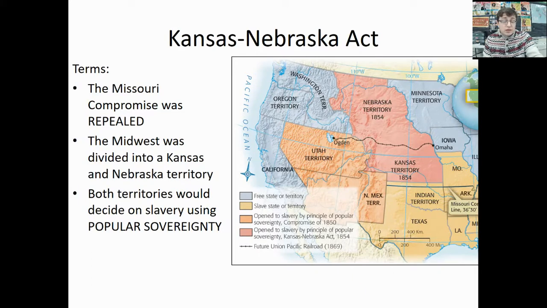What this would do is this would be the final repeal of that Missouri Compromise. Something that had been in our country for over 30 years and had helped to lower tension at the time is now going to be completely abolished. This would provide the North with the Transcontinental Railroad, but now a decision must be made. Do we allow slavery in those territories that were originally not going to allow slavery?